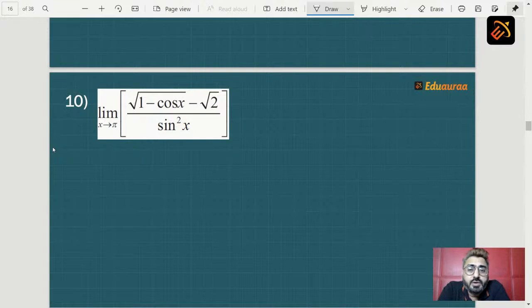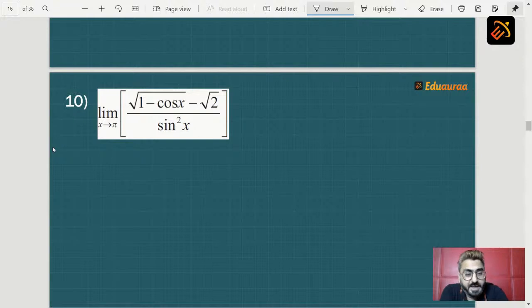So when you rationalize your numerator, you will get something in your numerator which is related to sin square x. तो sin square x को हम रिलेशन की हेल्प से लिख सकते हैं 1 minus cos square x, और 1 minus cos square x को हम लिख सकते हैं 1 minus cos x into 1 plus cos x. So उससे एक टर्म कैंसिल हो जाता है और हमें डायरेक्ट आंसर मिलेगा आफ्टर यू अप्लाई योर लिमिट्स. So this is how you solve your sum.